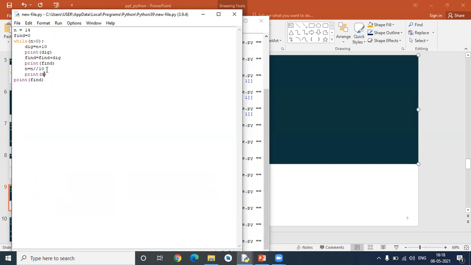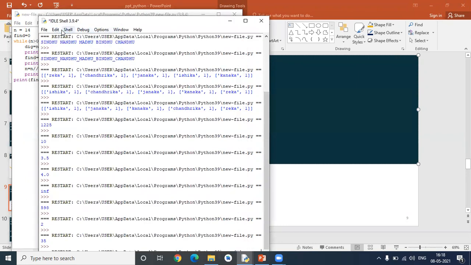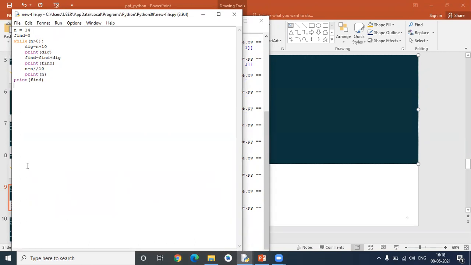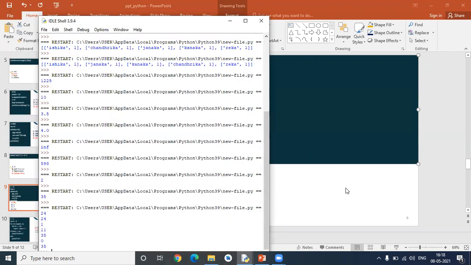If you write code like this, it is only for your own reference, not for others to know. If you code it like that, you will get to know how the iteration is going and how the find and n values are changing. So this is all about this question.